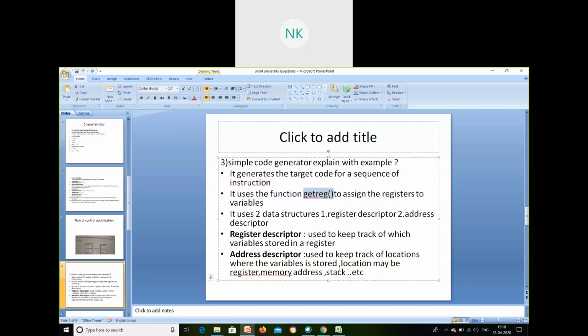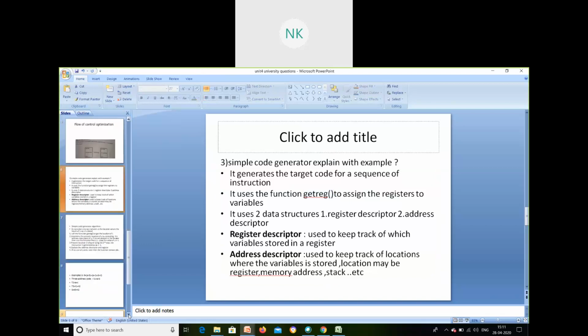R0 is at 100, R1 is 101, R2 is 103. So the address descriptor for R0 will be my 100th location. The location of my R0 is 100. What is 100 holding? 100 is holding the variable A. Which register? R0 is holding it. So this is the information that the address descriptor and register descriptor will be keeping, with the help of the get register function. All right, then let me tell you how it works with a simple example.